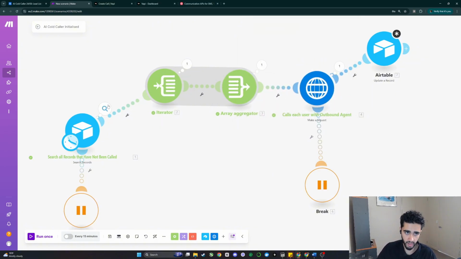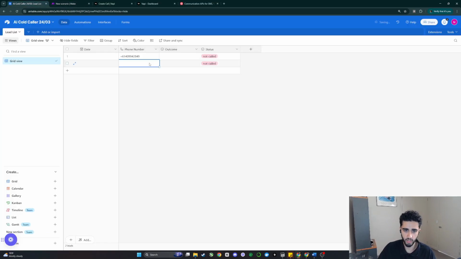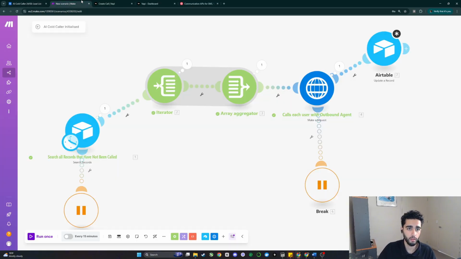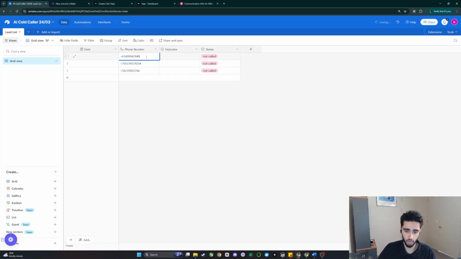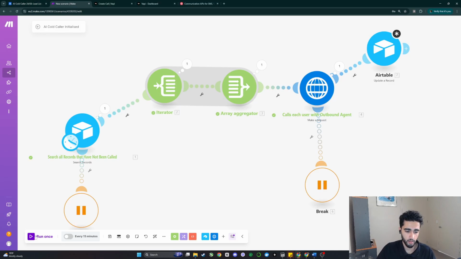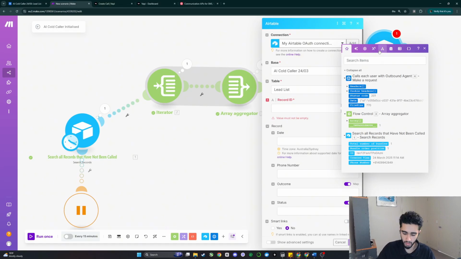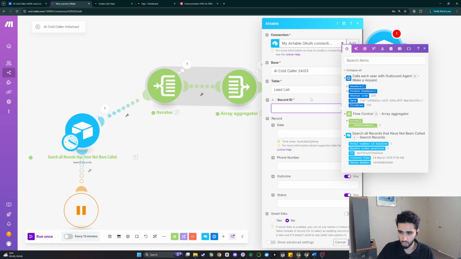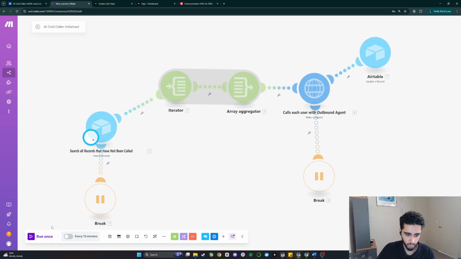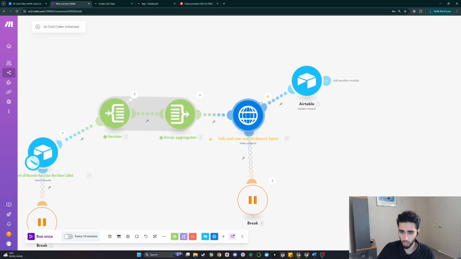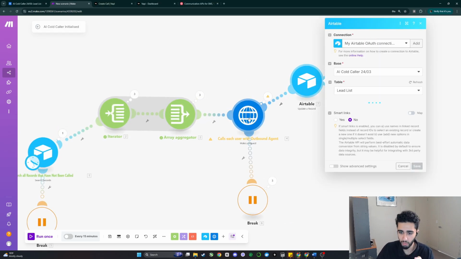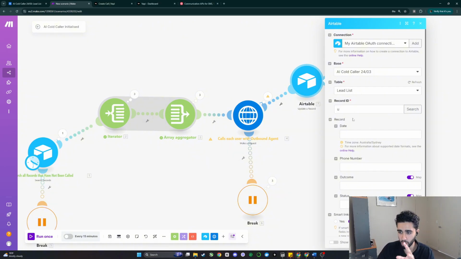So once we do that, we can actually test this, I think. So let's just add in a bunch of fake phone numbers. Beautiful. And then what we can do, just because I don't want it to call me again, is click run once, click save anyway, run once. We can't run it because we've got to put this in. So I'm just going to do that, save, beautiful. Let's go ahead and run that. Cool. So obviously it didn't work because those phone numbers don't actually exist, but that's perfectly fine.